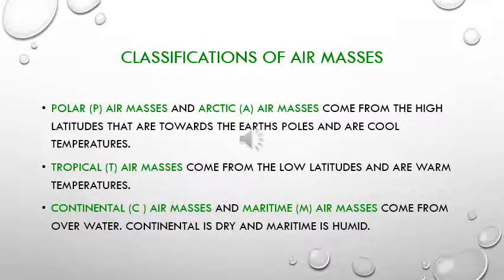There are 5 classifications of air masses. The first 2, polar and Arctic air masses, come from the high latitudes that are towards the Earth's poles, and they are cool in temperature. The next one is tropical air masses, and they come from low latitudes and are in warm temperatures. And the last 2 are continental air masses and maritime air masses, and they come from overseas. Continental is dry and maritime is humid.